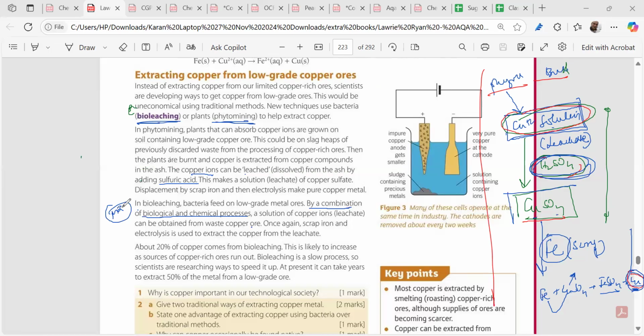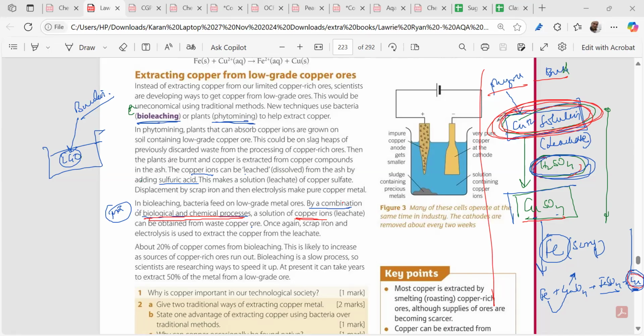In bioleaching, what we do is we are taking the copper sulfate solution. Understood? After adding H2SO4, we get the copper sulfate solution. Sorry, my bad. We are taking the low grade copper ores and grinding them. The low grade copper ores we are adding to the solution. We are adding bacteria to it. This line you have to memorize: by a combination of the biological and chemical processes, a solution of copper ions is formed. Got it? We feed bacteria, and by a complex biological and chemical process,